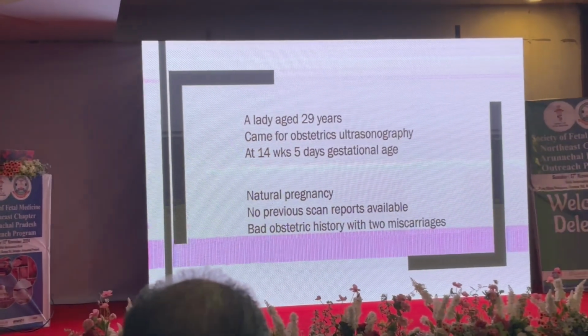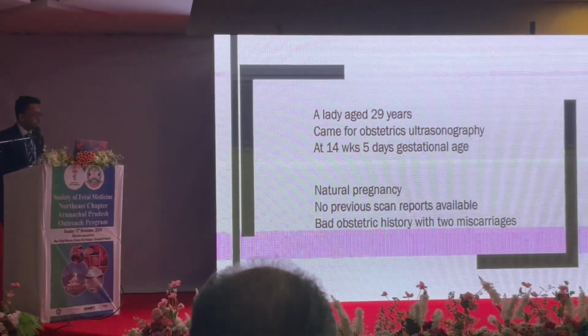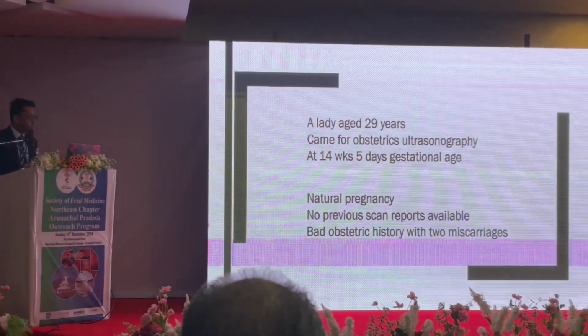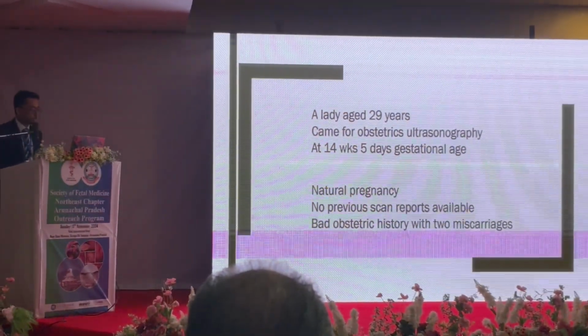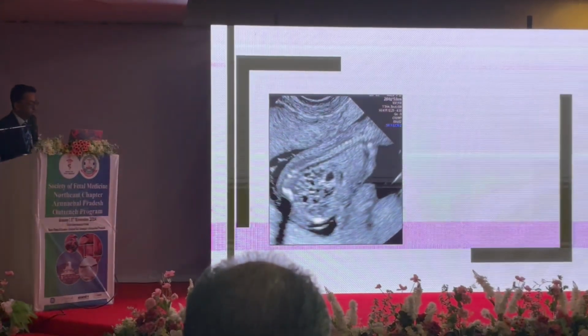She came for obstetrics ultrasonography at around 14 weeks, 5 days gestation. It was a natural pregnancy and previous scan reports were not available at that time. But she gives a very bad obstetric history of 2 earlier miscarriages. When we started the scan, on the very first sweep, we could see some striking feature.